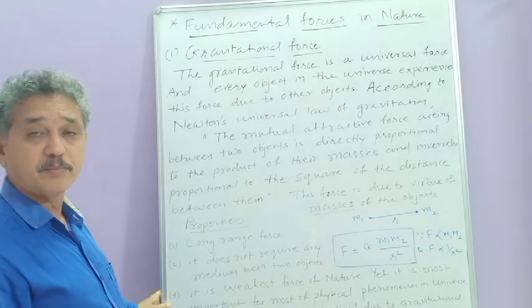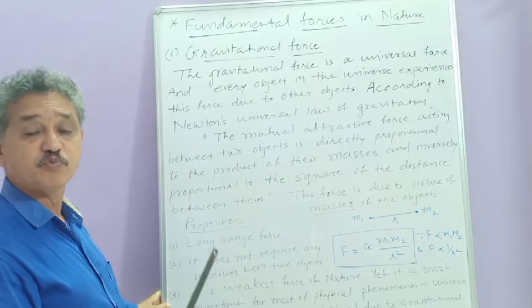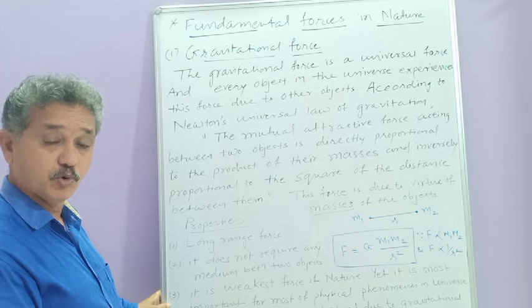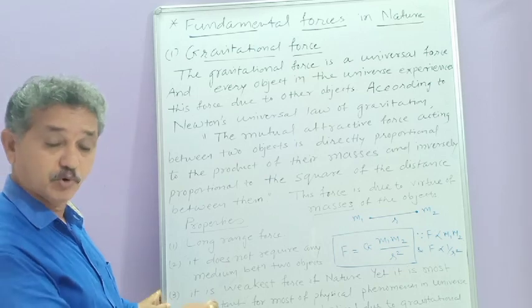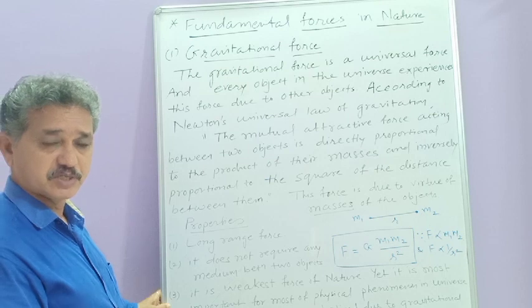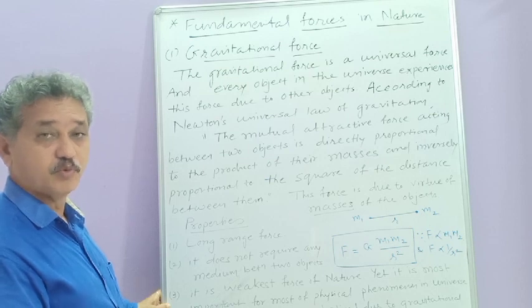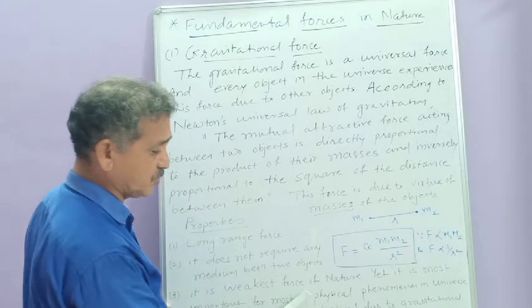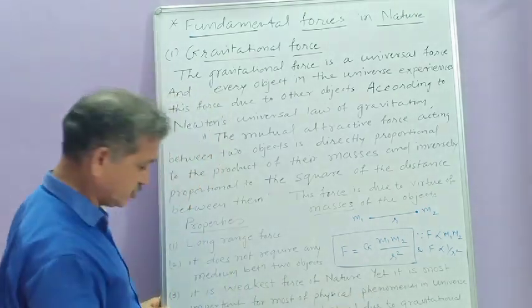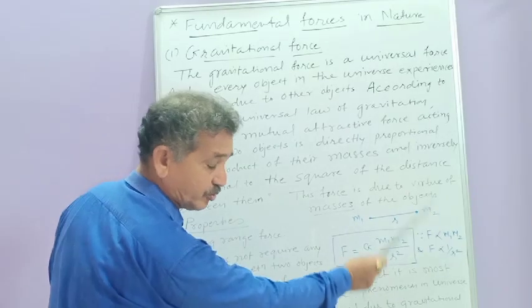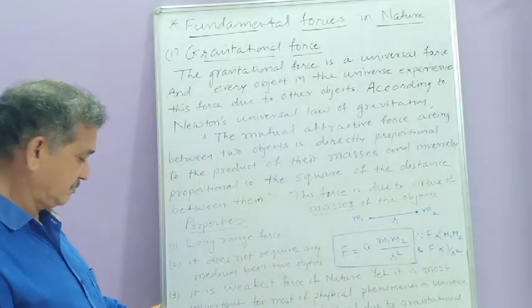Out of the four fundamental forces, this force is weak in value. Even though it is the weakest, it plays the most important role in forming the major physical or natural phenomena. That's why we remember it is the weakest force of nature, yet it is most important for most of the physical or natural phenomena occurring in nature.